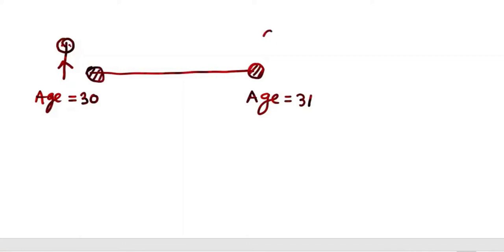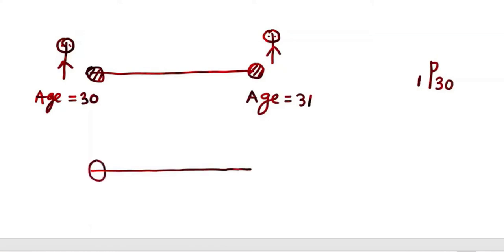What is the probability that this person will survive? There is a notation that you need to remember. The notation is P31. The probability that this person will survive for another year, starting from now, 1 year, is P31. The probability that this person will die within 1 year is Q31. You have to remember.